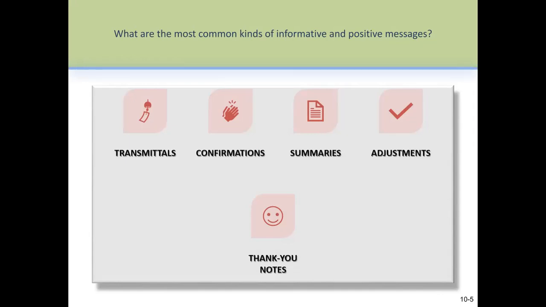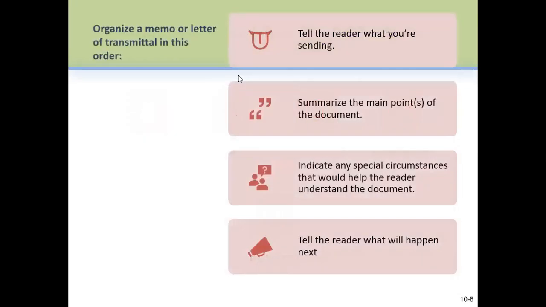That is what we call transmittals. Let's go directly into what they are and how we do that. So in transmittals, we tell the reader what we're sending, as I already mentioned. You summarize the main points of documents, indicate any special circumstances that will help the reader understand the document, and tell the reader what will happen next.